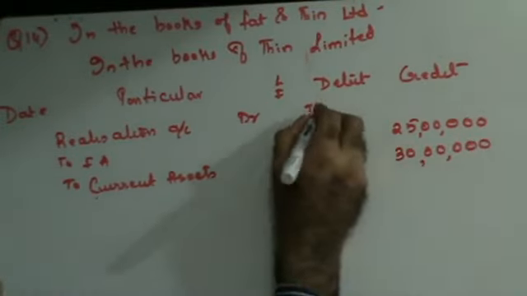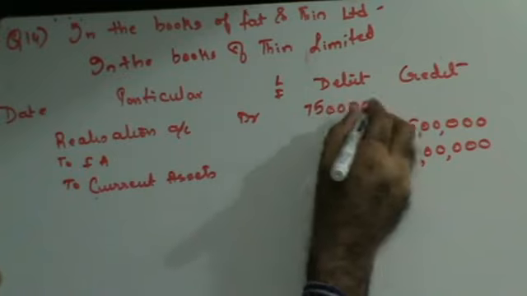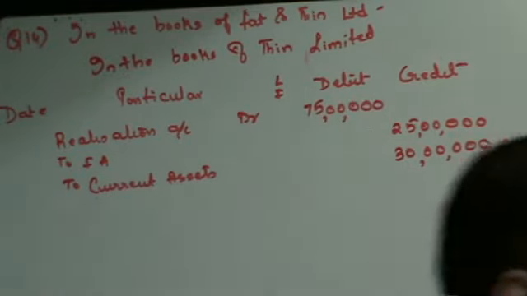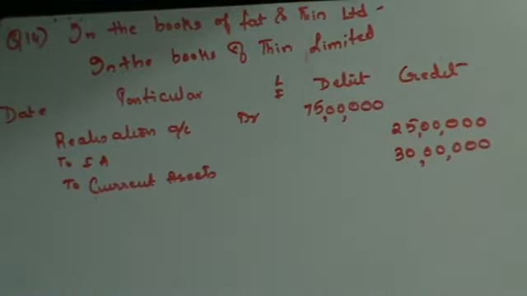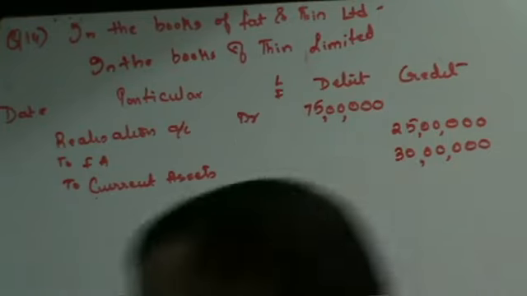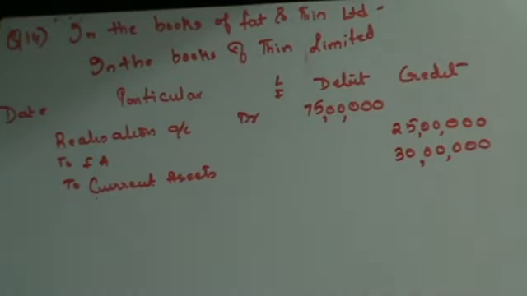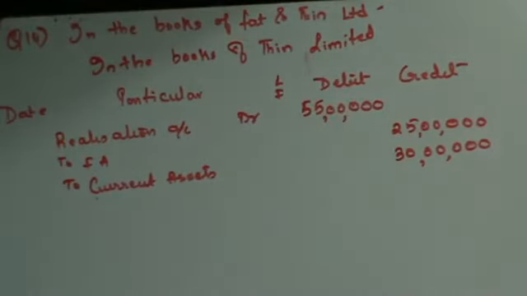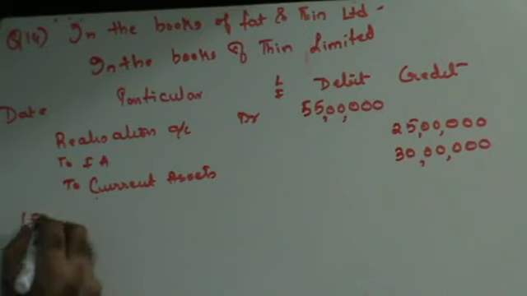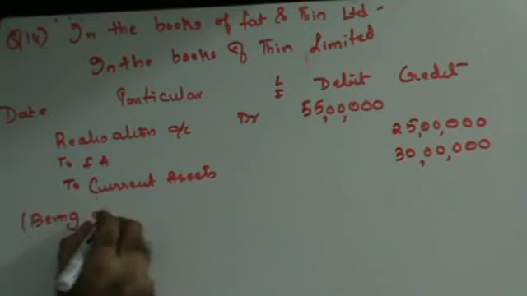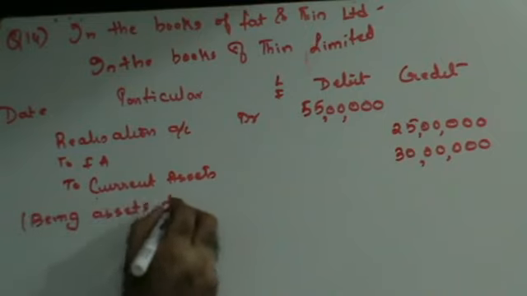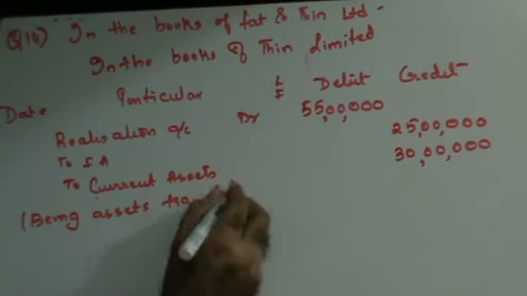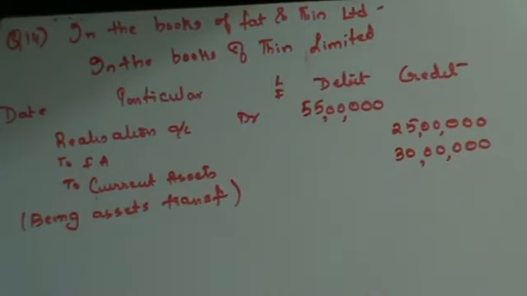This is going to be 55 lakhs. This is how you transfer the assets, being assets transferred.